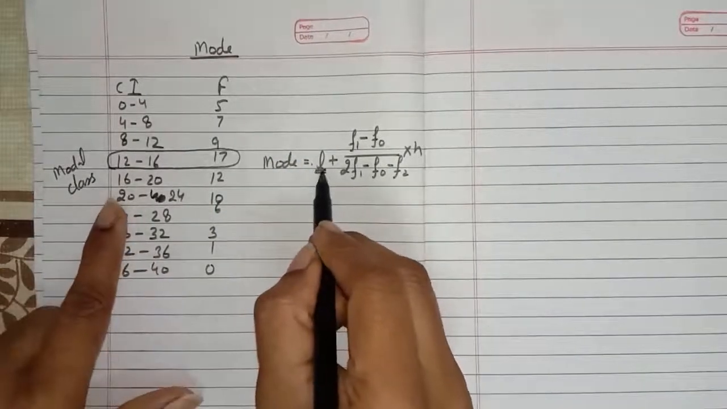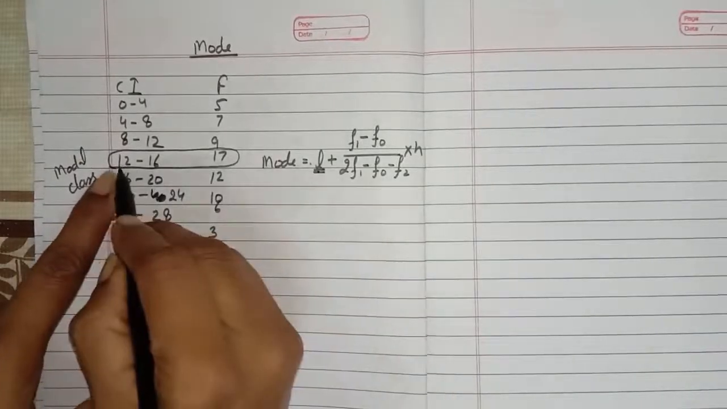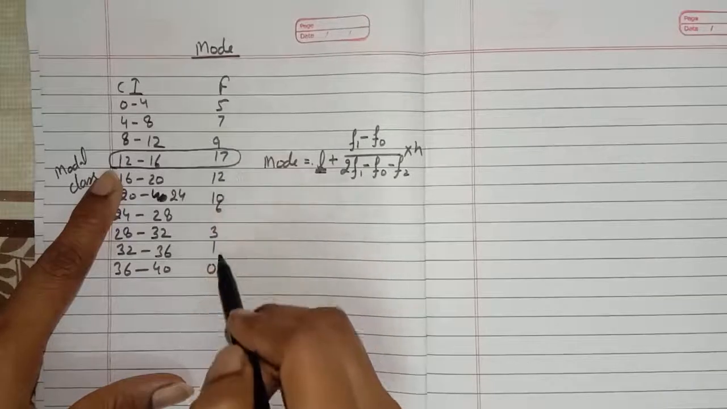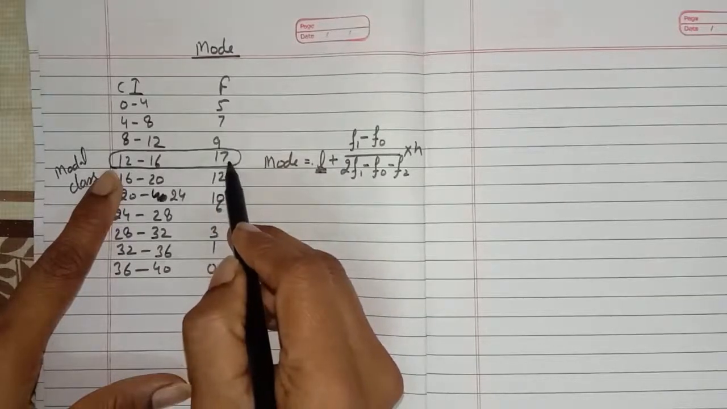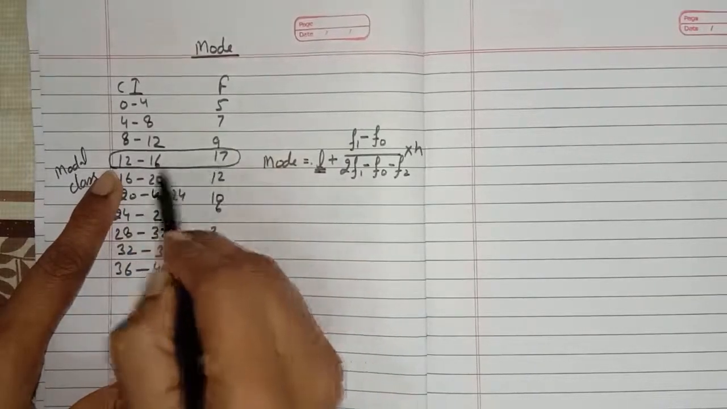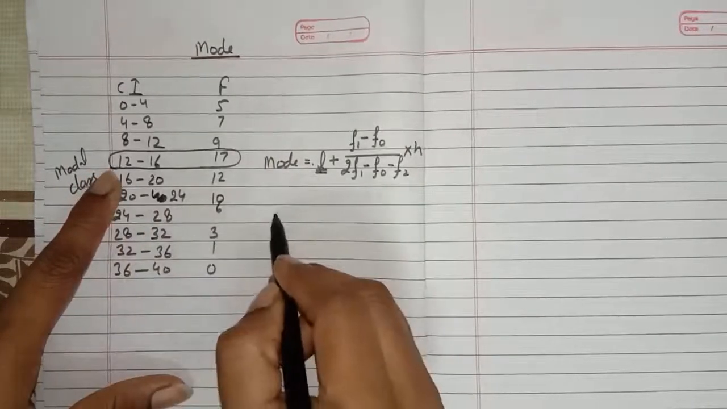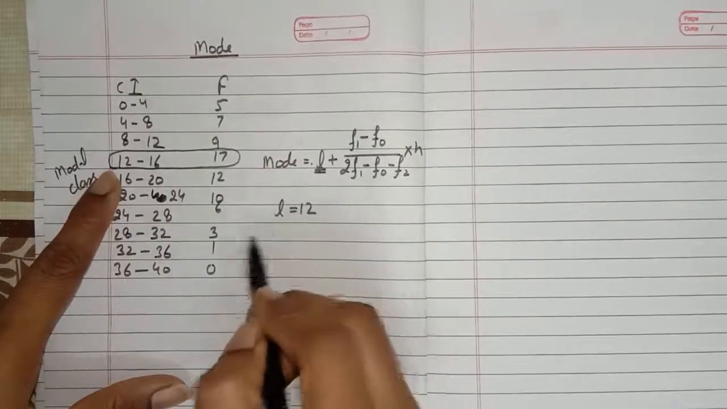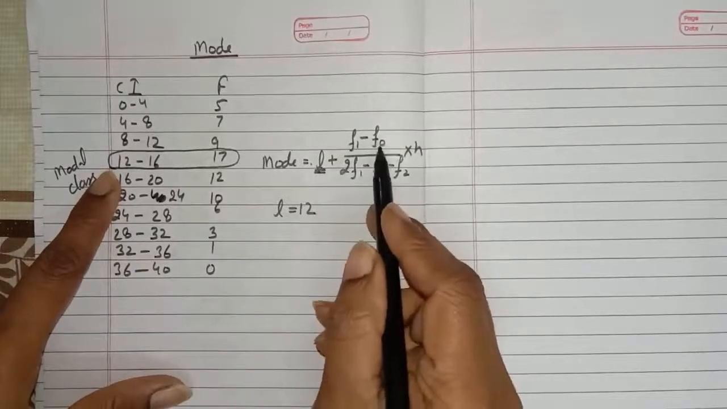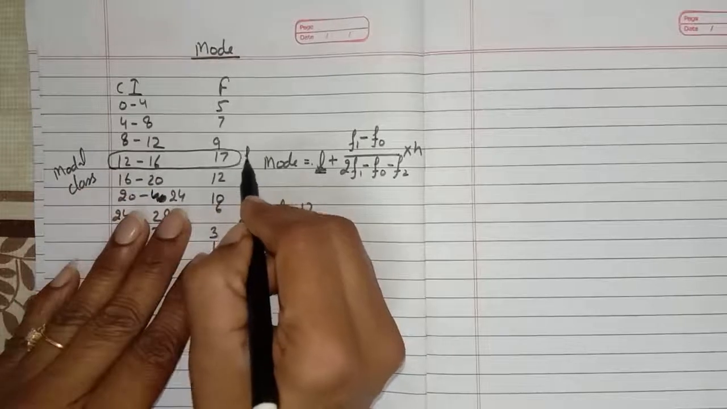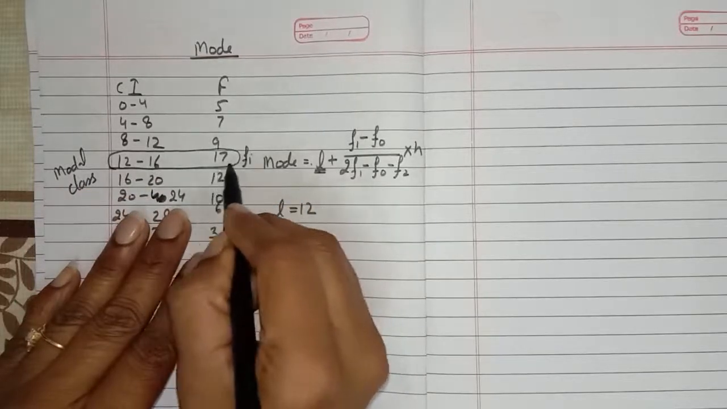L, what is L? L is the lower limit of the modal class. And you can get the modal class by finding the highest frequency. So highest frequency is 17. So this is the modal class. And the lower limit of the modal class is called the L. So in this question, what is the value of L? L is 12. Okay. f1, f0 and f2. The frequency of the modal class is called the f1. Okay. This is the f1. f1 is the frequency of the modal class.